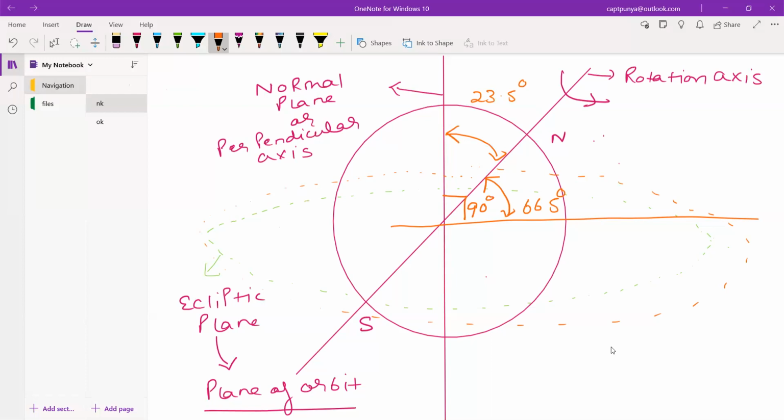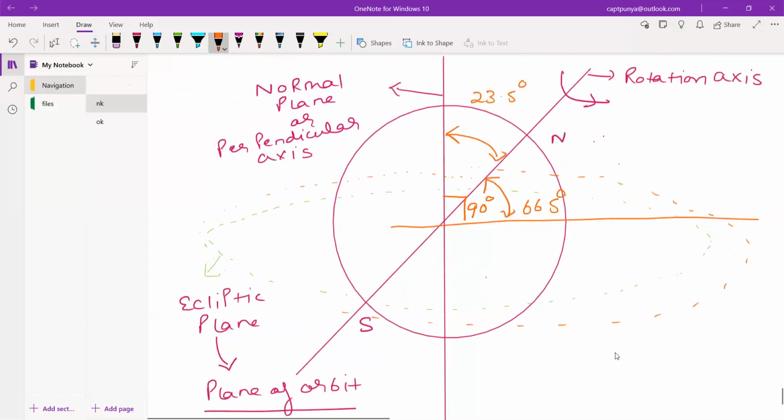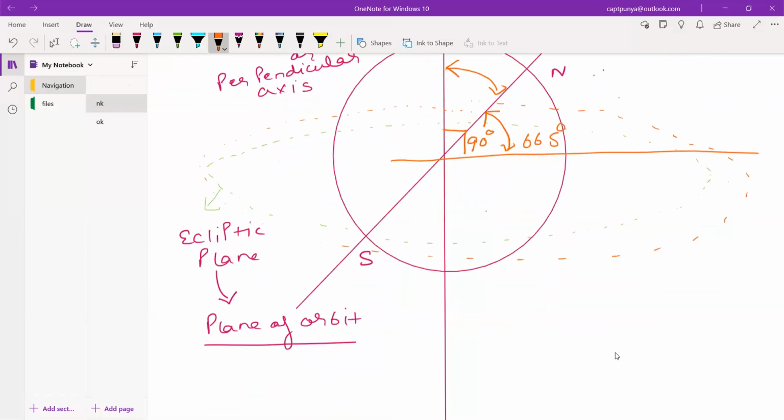We have talked about the three axes, so let me explain again. First, I have taken the normal plane, and we have talked about the ecliptic plane.